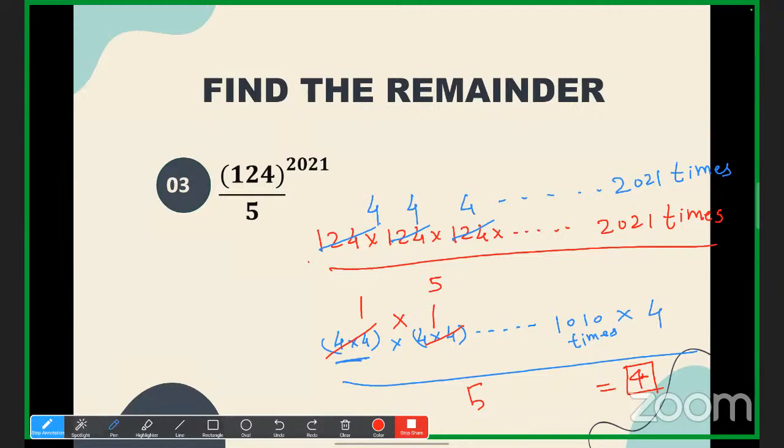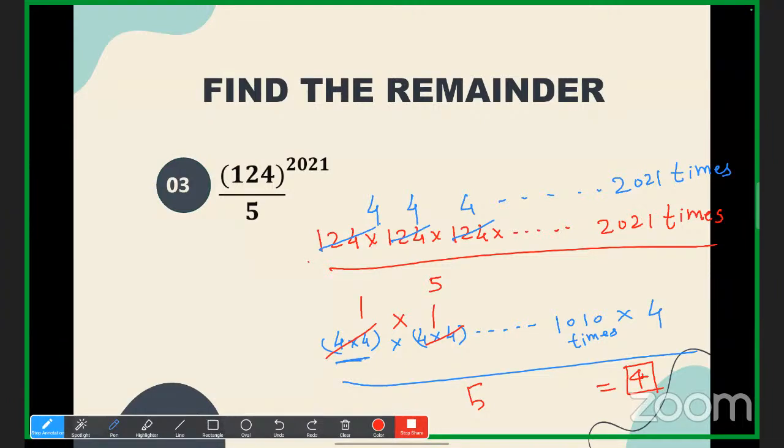So 4 into 4 is 16. Now you have to divide that 16 by 5. What will you get? Remainder as 1. So after clubbing those two 4s, we are getting remainder 1, right? So 1, how many pairs will be there? 1010 pairs, yes or no? And now we are left with only one 4, yes or no? So 1 into 1010 times doesn't matter, that is 1 only, and we are left with 4 only.